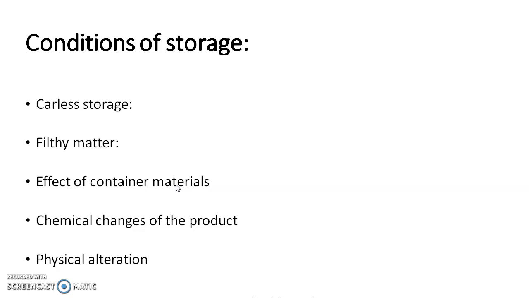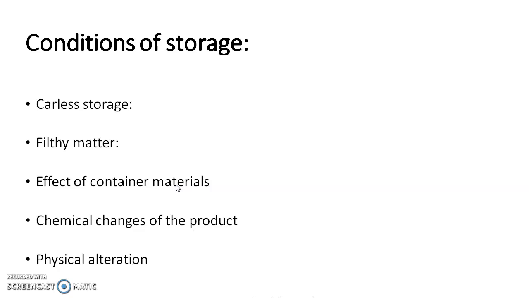Then there is the effect of the container material. We have to use good quality container material, so that it does not affect your pharmaceutical substance. Then another thing is chemical changes of the product. If we choose to store it for a longer period of time, we have to check the stability of that compound.